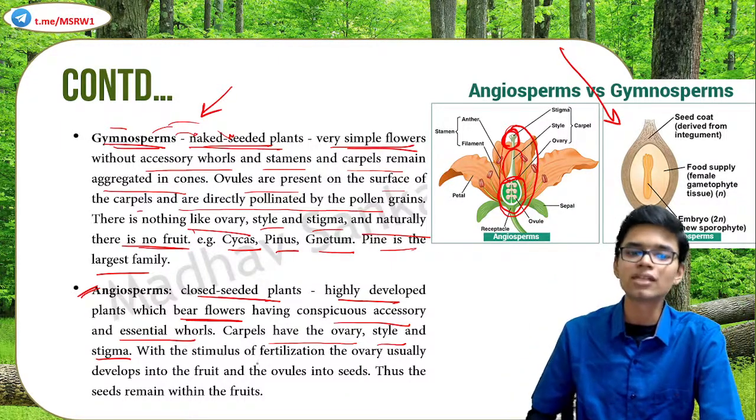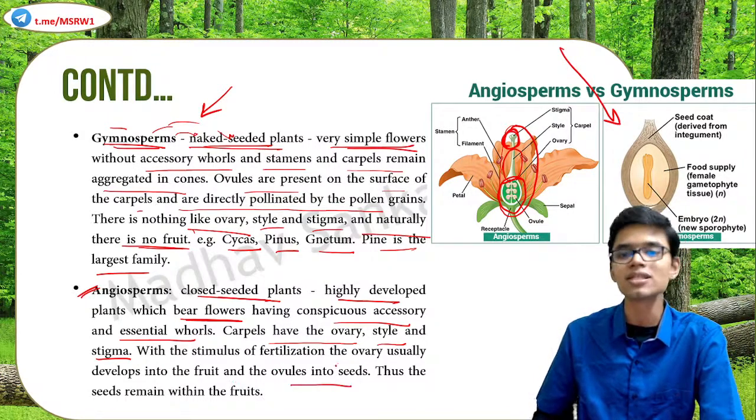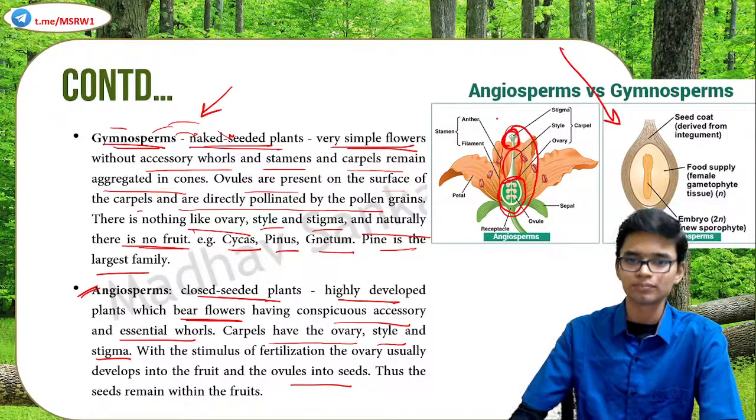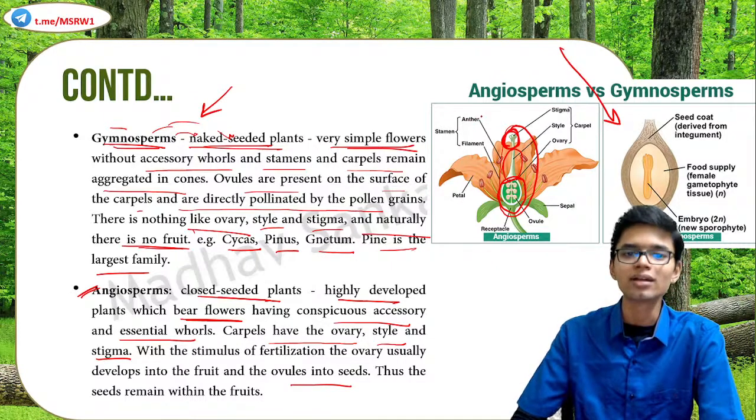With the stimulus of fertilization, the ovary usually develops into the fruit and ovules into the seed. From the anther, the pollen grains are deposited by the agents of pollination onto the stigma, and from the stigma they go down through the style and enter the ovary. In the ovary, fertilization will happen and this flower will become a fruit.